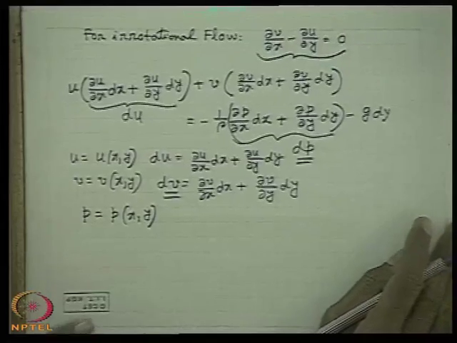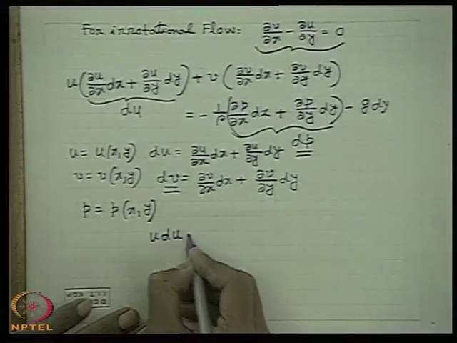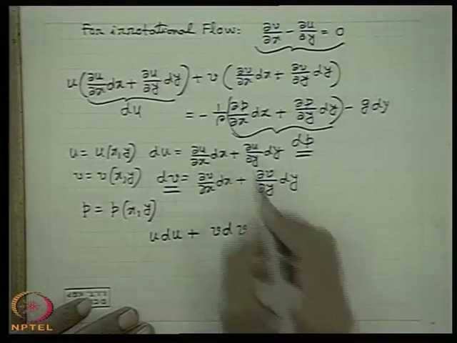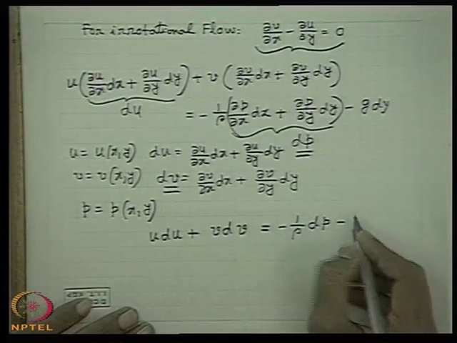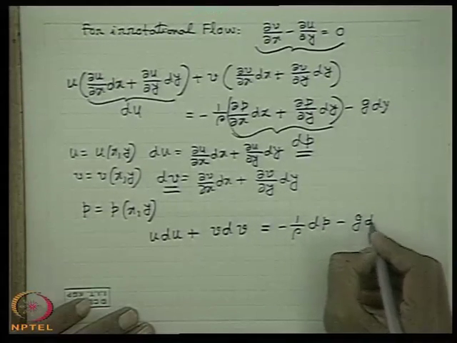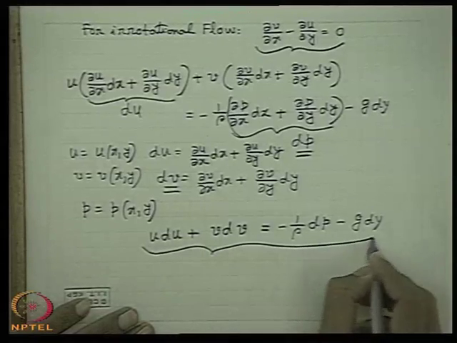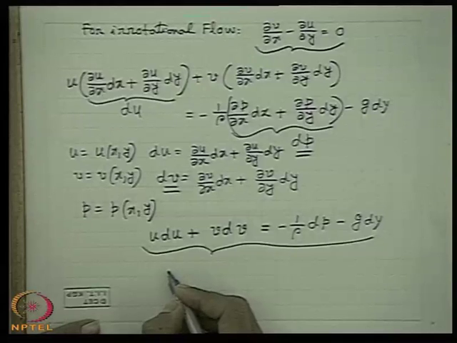So dp. That means this equation can now be written as u du plus v dv is equal to minus 1 upon rho dp minus g dy. Now this is the equation which we obtain. If we integrate this equation, what will we find?